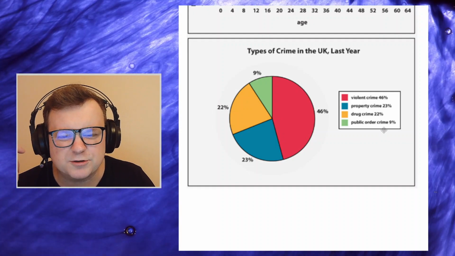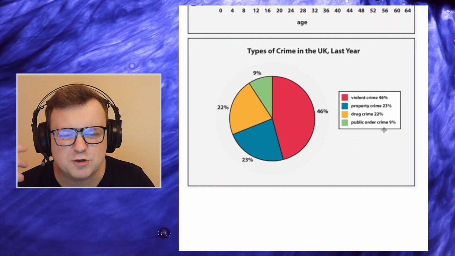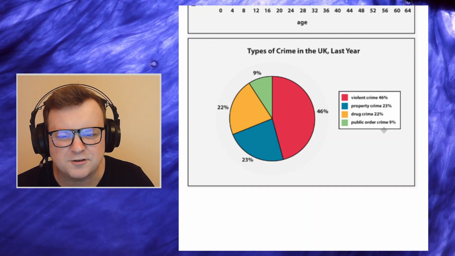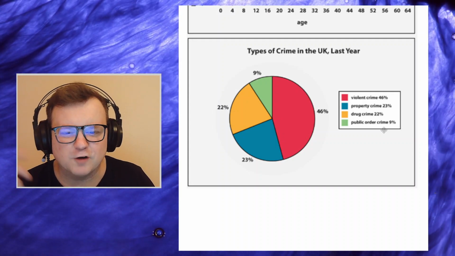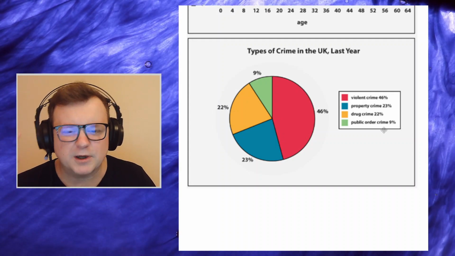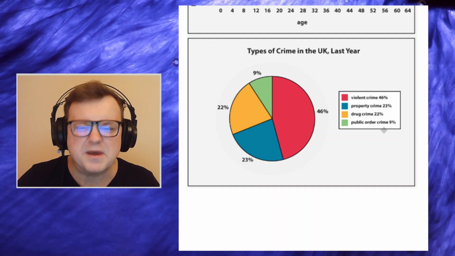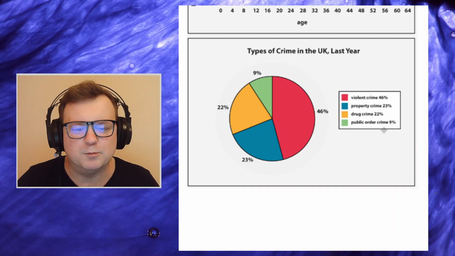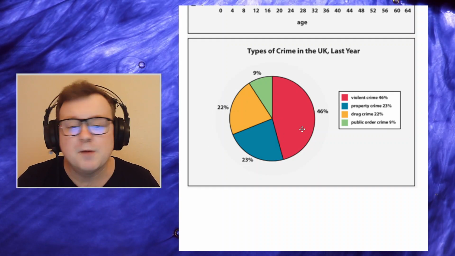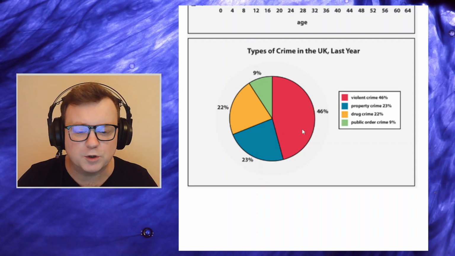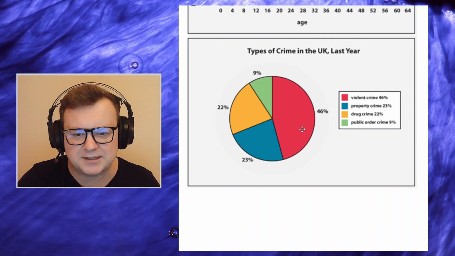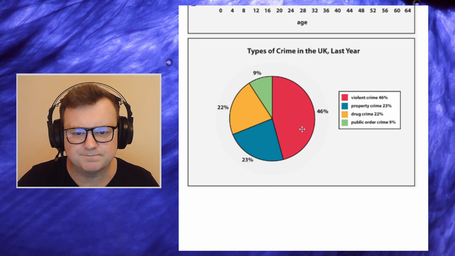So public order is like you're out in the street, you're demonstrating, and you start a fight, or you break a shop window, or you cause some trouble in public. Very often, if you're drunk in public, you might start a fight or make some noise or create some problems for other people, and that's public order. But the candidate doesn't need to know this. You don't have to go into detail and explain what these crimes are. I just thought I would add it just for context.